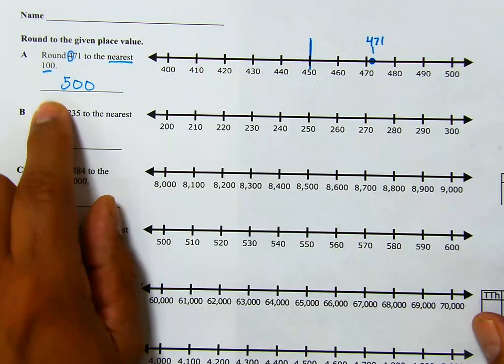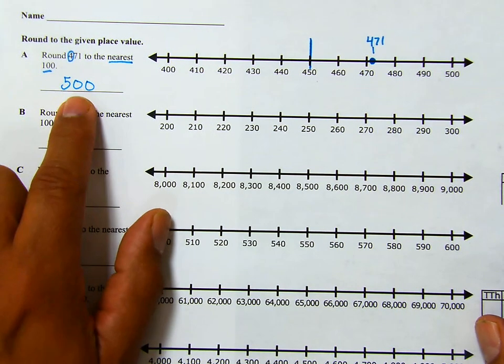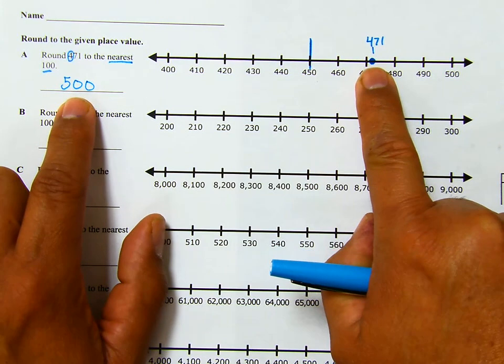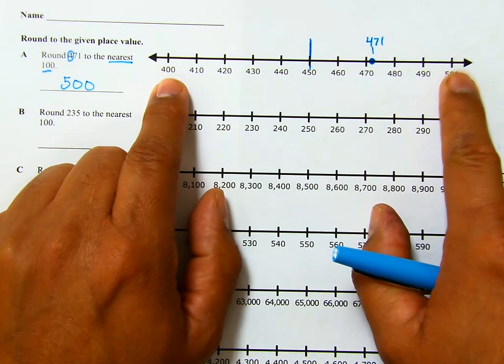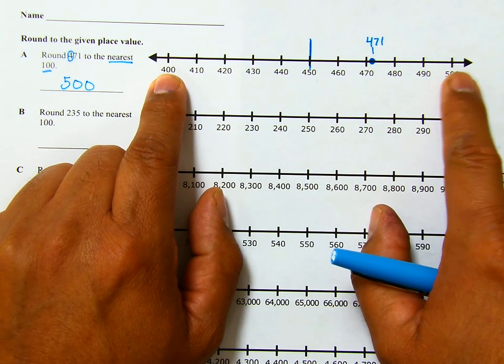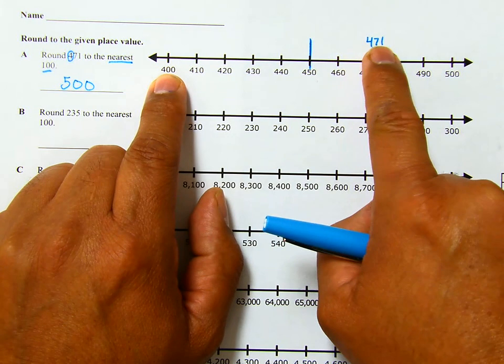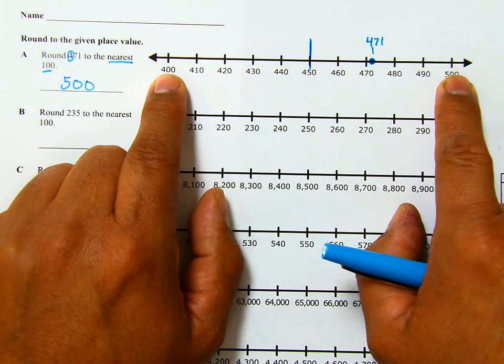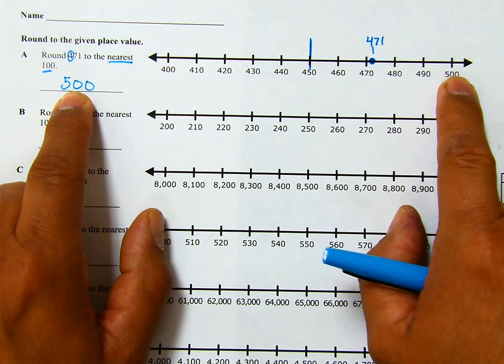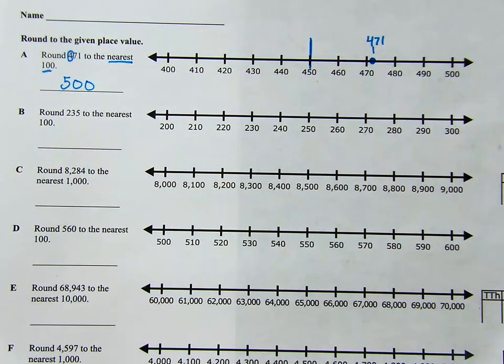So round 471 to the nearest hundred: we go to whatever number it's closest to at the end, the 400 or 500. I know 471 is closer to 500, so my answer would be 500.